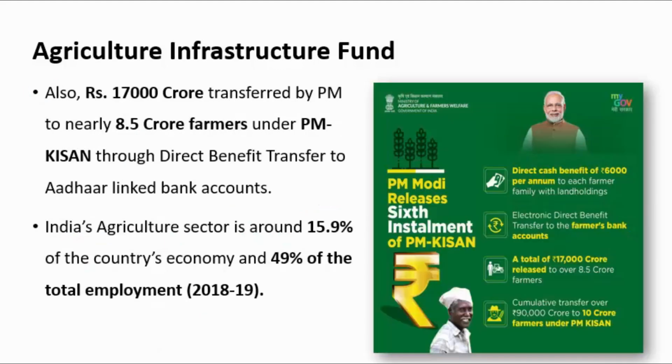Apart from it, rupees 17,000 crore will be transferred by the PM to nearly 8.5 crore farmers under the PM-KISAN Yojana through direct benefit transfer. You all should know that direct benefit transfer is held under Aadhaar linked bank accounts.